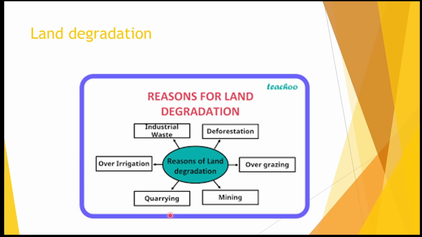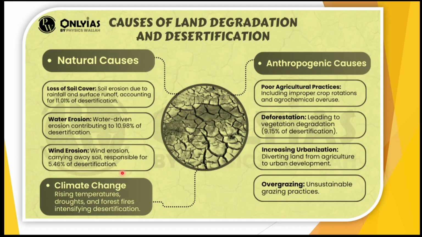Mining is one reason, quarrying is one reason, and over irrigation is one reason. So we are depleting our natural resources and leading to land degradation. Wind erosion, soil erosion and water erosion are natural causes of land degradation. Climate change, anthropogenic reasons and overgrazing are all reasons.